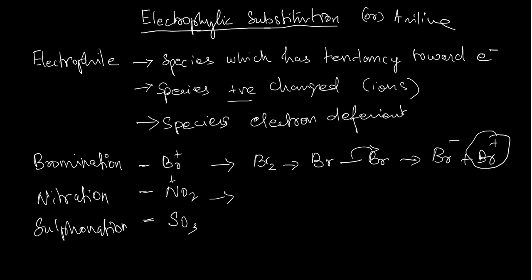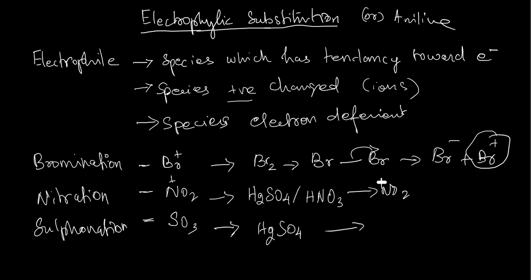In nitration, when the reagents concentrated H2SO4 and concentrated HNO3 are mixed together, they produce NO2 plus. The reagent for sulfonation is concentrated sulfuric acid. It can produce SO3.